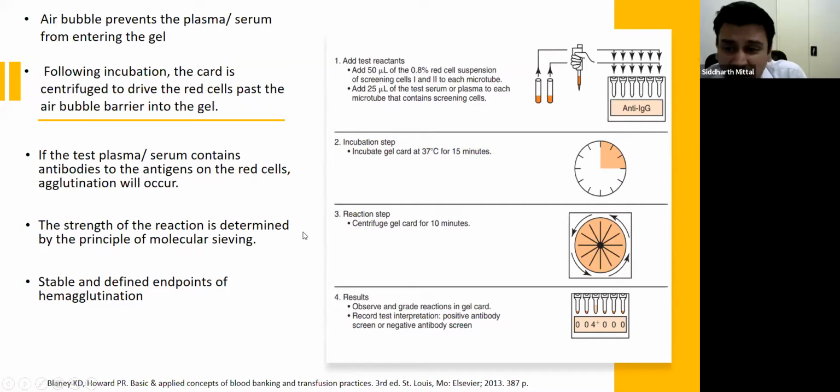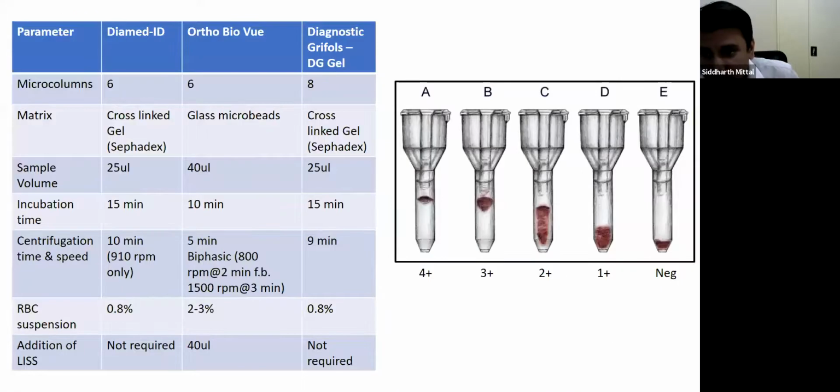Now, the strength of the reaction is actually based on the principle of molecular sieving, which simply means the distance traveled by the red cell agglutinates will determine the strength of the reaction. Suppose in the next figure, if you can see on the right, once the antigen antibody reaction comes on, the AHG will cross-link. And if the antigen antibody reaction is very strong, then they will be stuck on the top of the gel itself, and that will produce a very strong 4+ reaction.